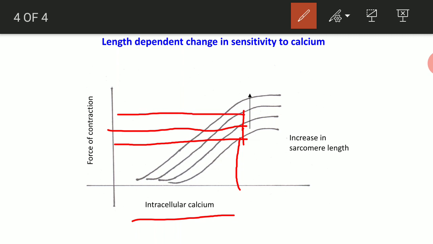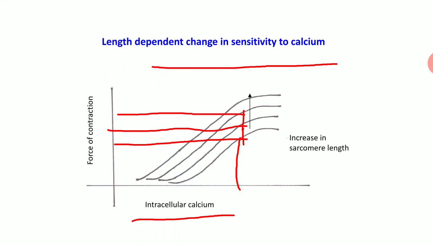So the binding sensitivity of calcium to troponin C increases, so that height of contraction increases. So this law is very simple, and it is asked frequently in the exam. So please learn this law.